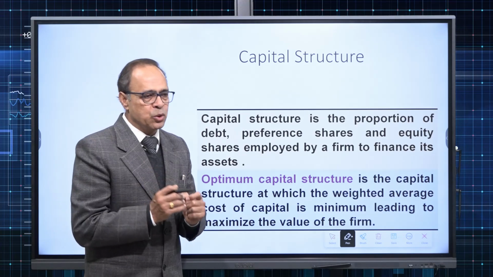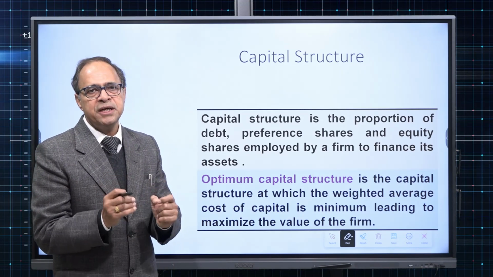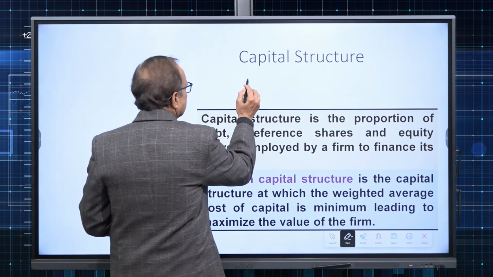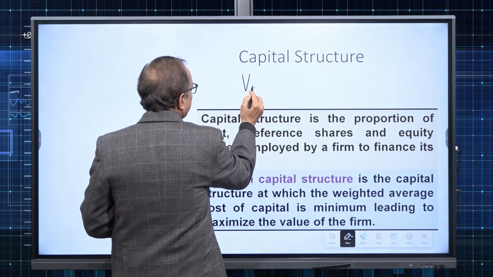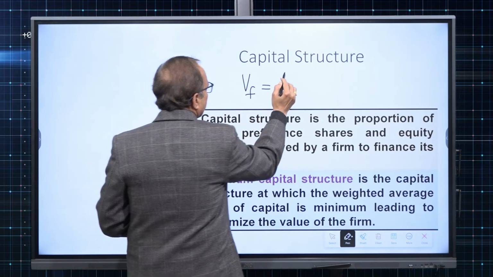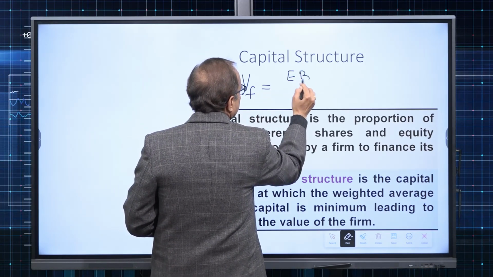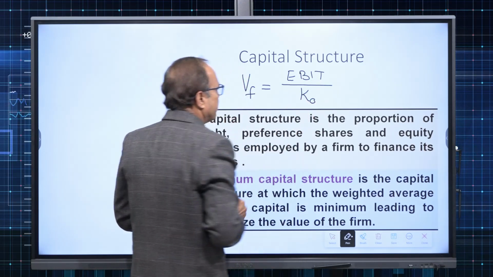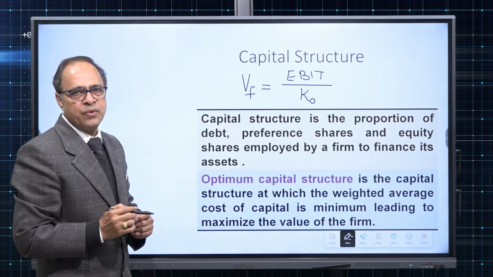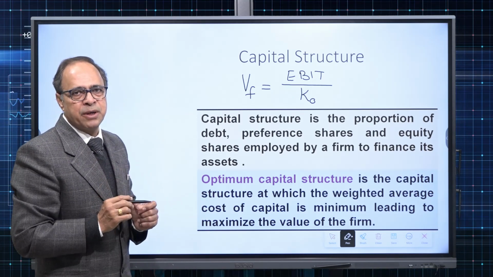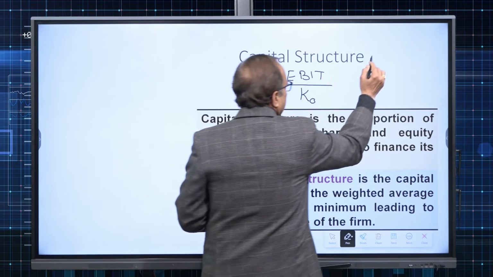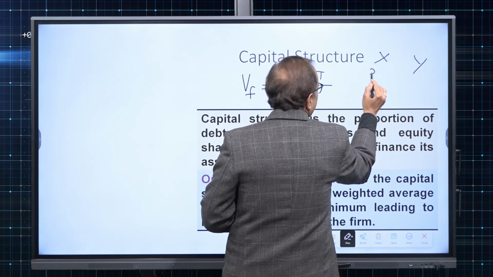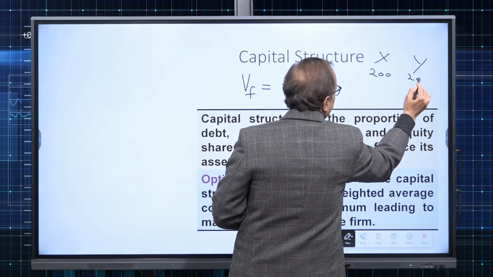So according to that approach, which is basically operating income approach or net operating income approach, we have value of a firm is equal to EBIT, or we can say net operating income, divided by overall cost of capital. We can take a simple example. Suppose there are two companies, X and Y, both are having EBIT 200 millions.